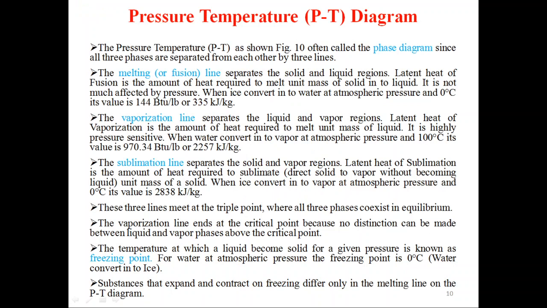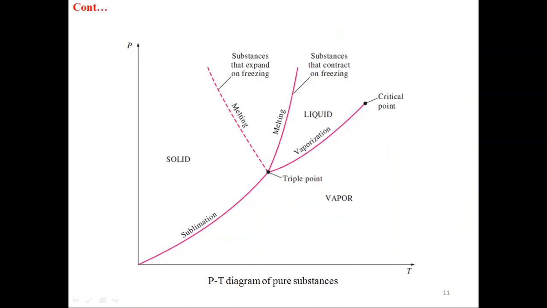Sublimation line separates the solid and vapor regions. Latent heat of sublimation is the amount of heat required to convert a unit mass of solid directly to vapor without becoming liquid. When ice converts into vapor at atmospheric pressure and temperature equal to 0 degrees Celsius, its value is 2838 kilojoule per kg.